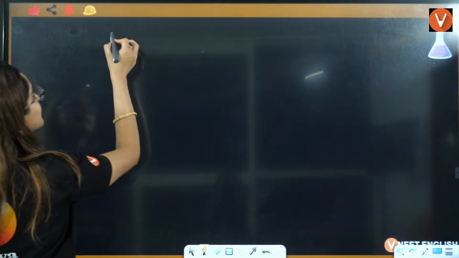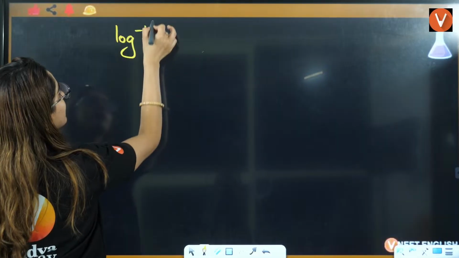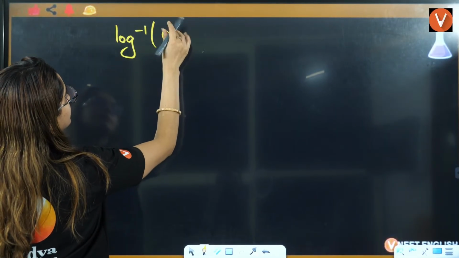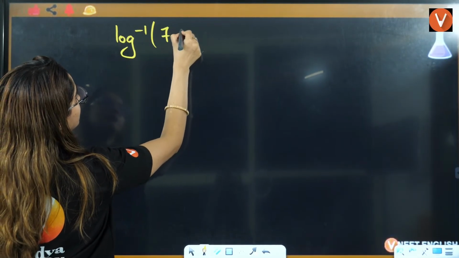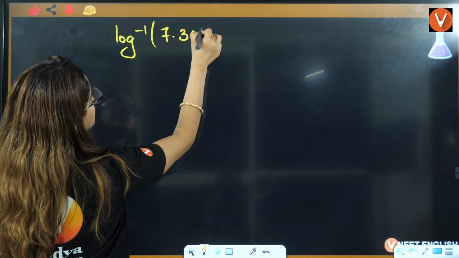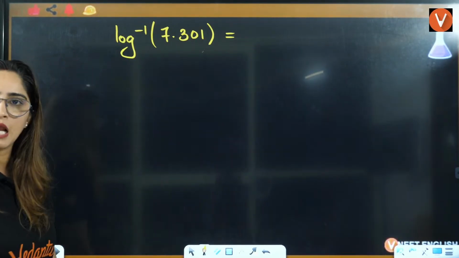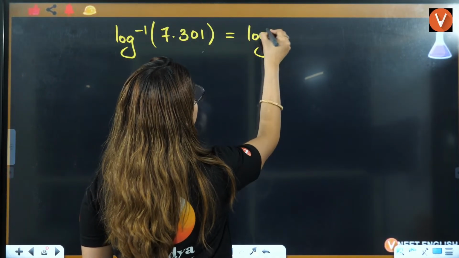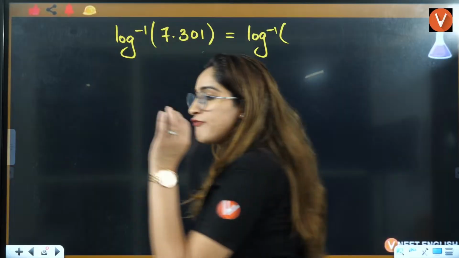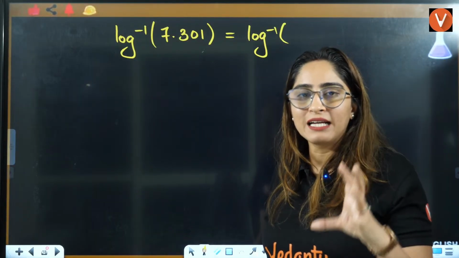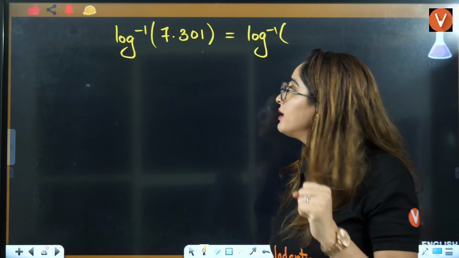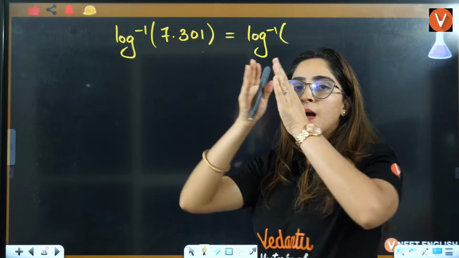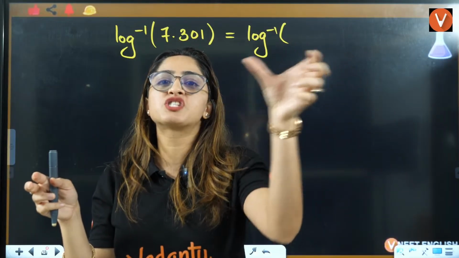Let's say you have log inverse of 7.301. How to solve this? Okay, so that will be equal to log inverse of 7.301. Firstly, whenever you are taking antilog or log inverse, that is the same thing, right? You have to make this into addition format.